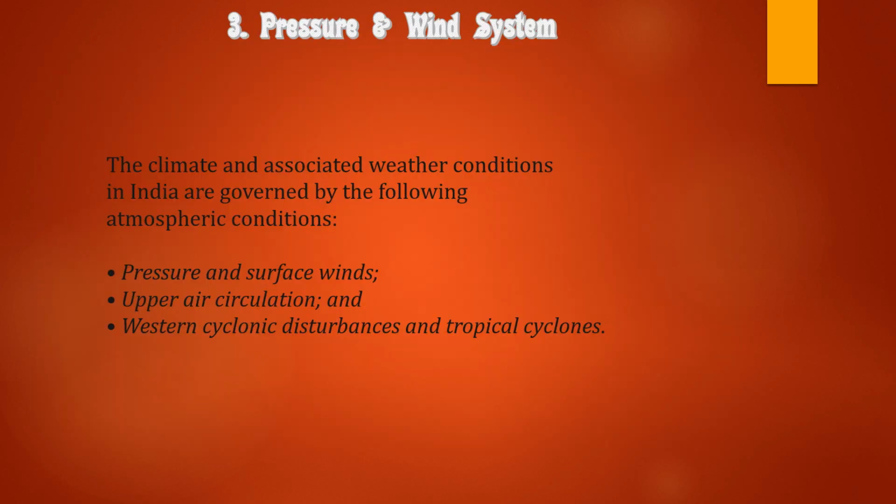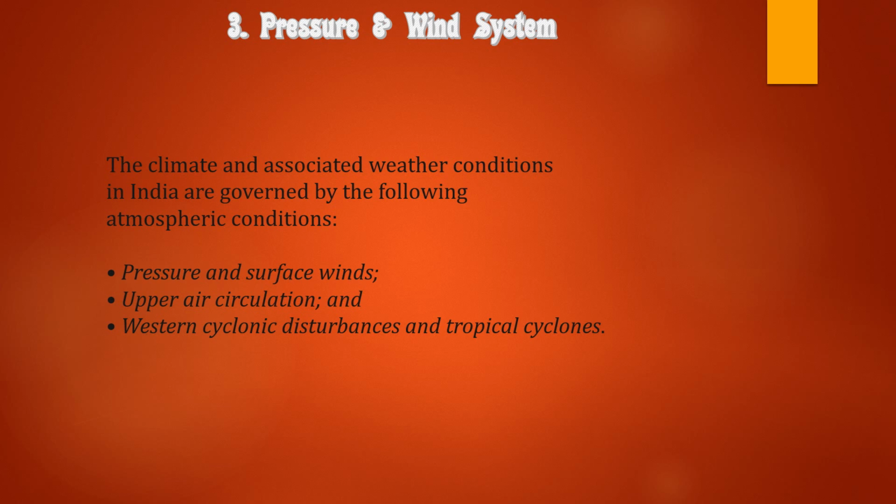Now we are talking in detail about pressure and wind system. For this topic we are going to give a special lecture, because there are many key concepts in this that we have to understand first. The climate and associated weather conditions in India are governed by the following atmospheric conditions: pressure and surface winds, upper air circulation, and western cyclonic disturbances and tropical cyclones.